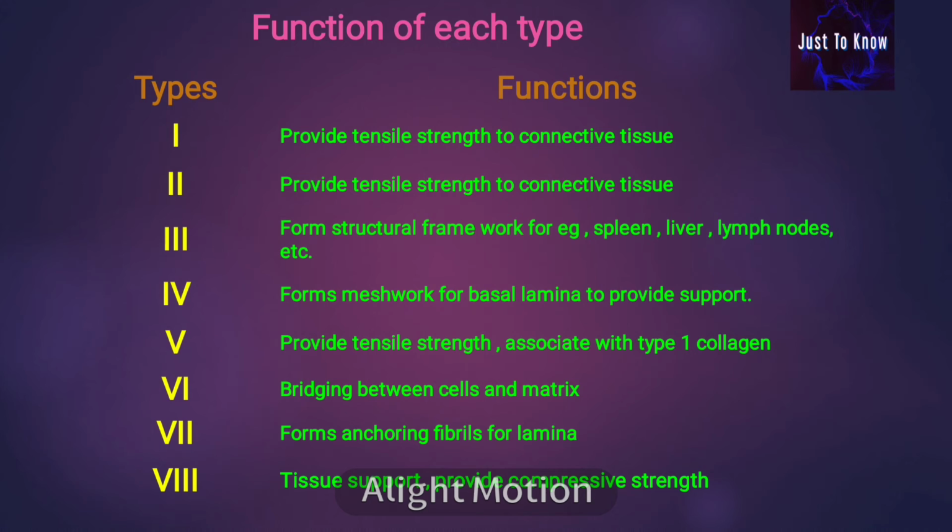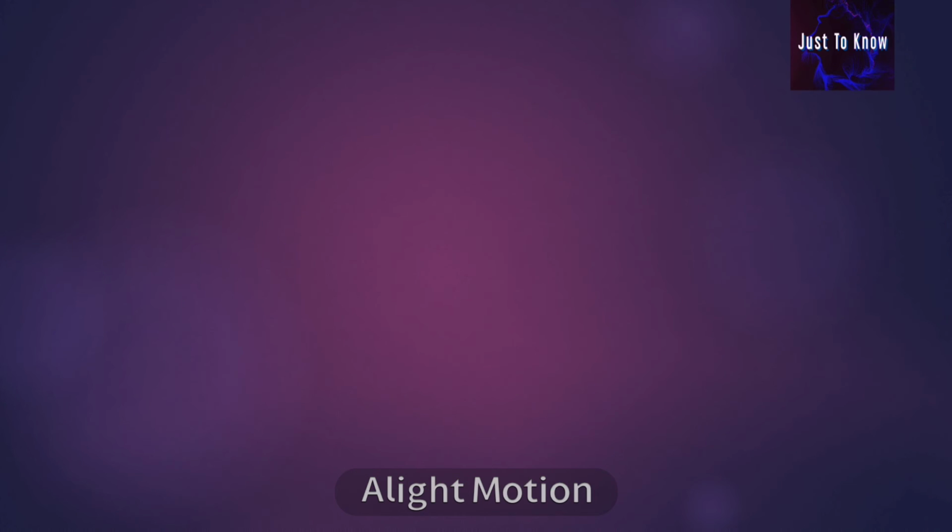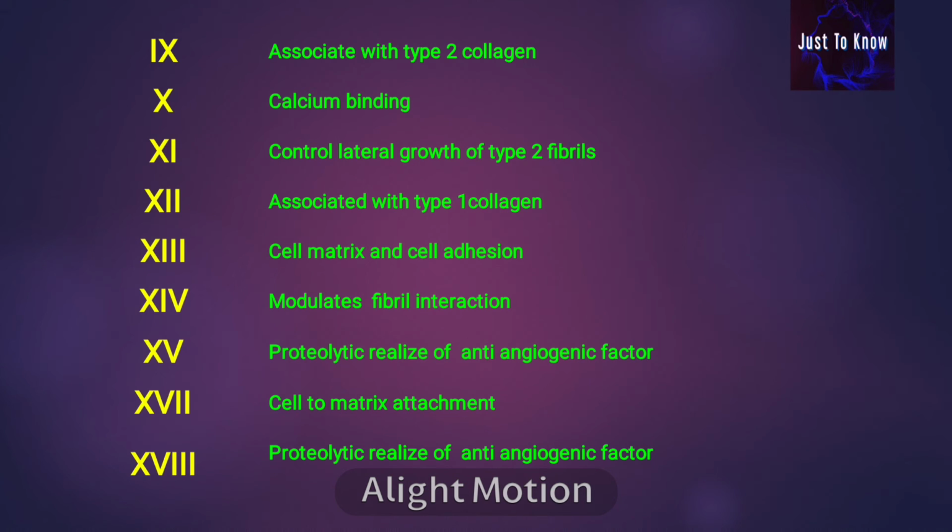Type 6 bridges between the cells and matrix. Type 7 forms anchoring filaments for the lamina. Type 8 provides tissue support and also provides compressive strength. Type 9 is associated with type 2 collagen. Type 10 is calcium binding. Type 11 controls lateral growth of type 2 fibrils. Type 12 is associated with type 1 collagen.